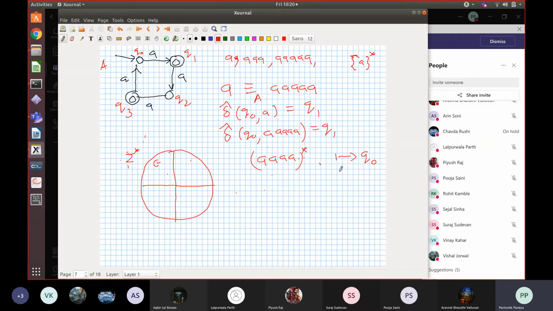So I think this should be clear to you. What is the equivalence class of Q1? So Rushi, you want to answer? What are the strings which will take you to Q1? Well, you can go around this loop an arbitrary number of times, including 0, and then you have to do one A. So Rushi, what would be the regular expression?